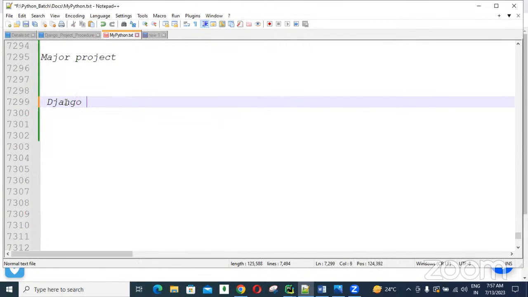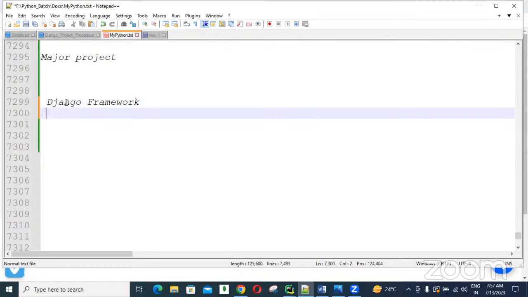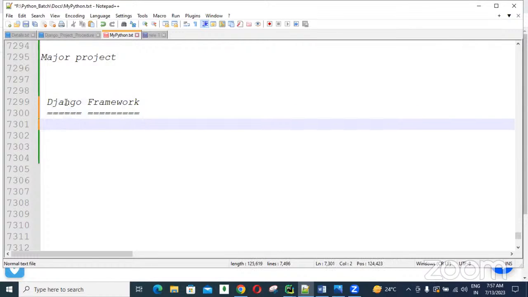This is our framework. Why is it required to learn this Django framework? Is the Django framework really popular? First of all, we need to understand all these points.